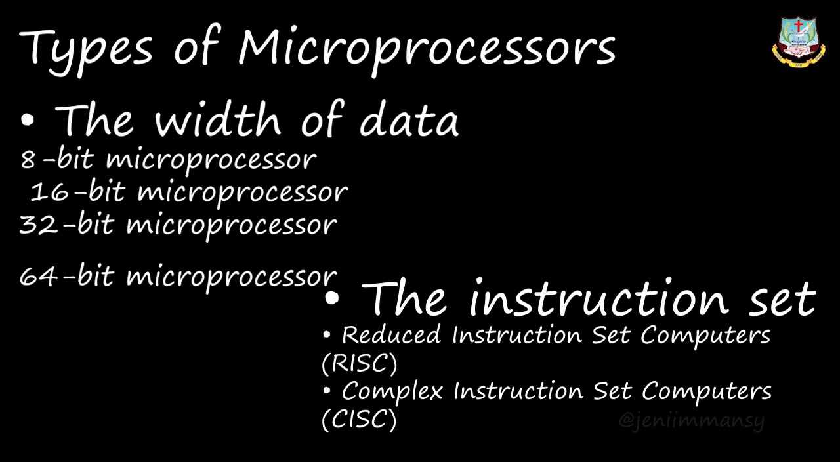Okay, the examples of RISC processors are Pentium 4, Intel P6, AMD K6 and K7. Some of the examples of CISC processors are Intel 386 and 486, Pentium 2 and 3, and Motorola 68000. So these are the examples of RISC and CISC processor, and based on the data width we have seen the types of microprocessor. They are 8-bit, 16-bit, 32-bit and 64-bit microprocessor, right?